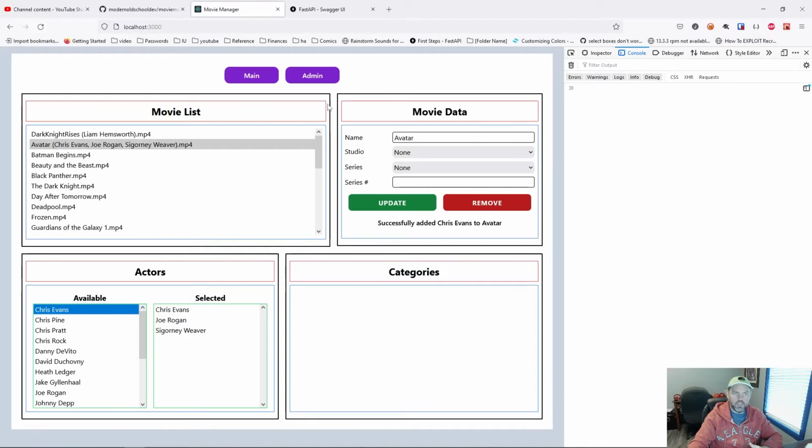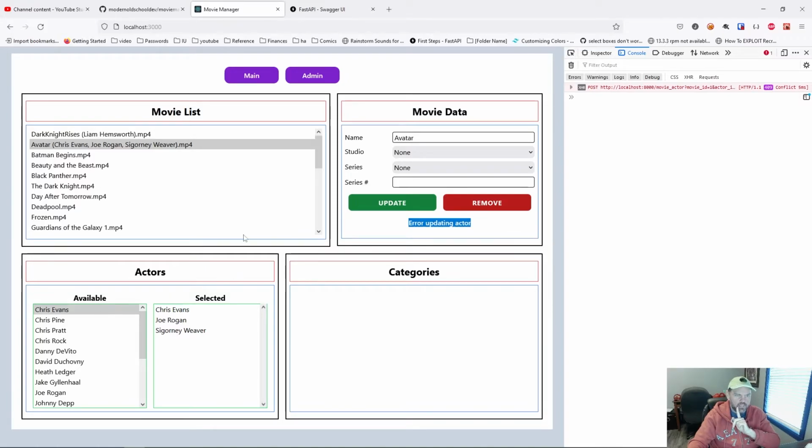So let's go in here and let's refresh our messages. So what happens if I try to add Chris Evans again? I get error updating actor. Cool. So we had a conflict. It would be nice if we had a better message than that, but we did get some kind of message. We'll have to fix this as well, but that's basically what I want to see. So let's see what we can do about that message.